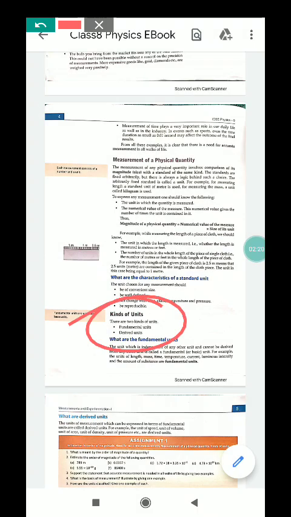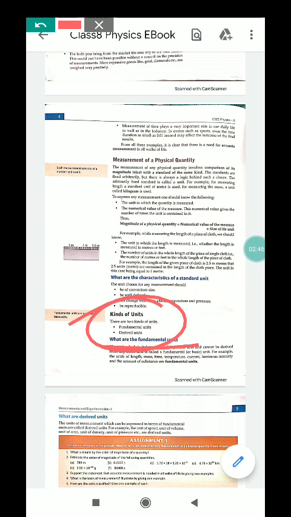There are two types of units. These are fundamental units and derived units. So what are fundamental units? Fundamental units are the units which are independent of any other units and cannot be derived from any other units. For example, units of length, mass, time, etc.